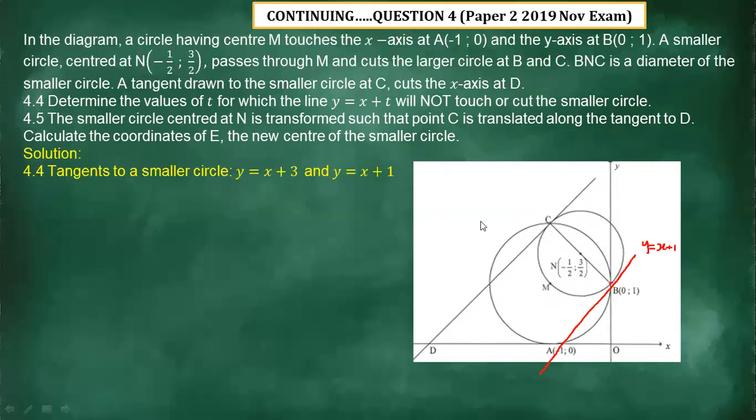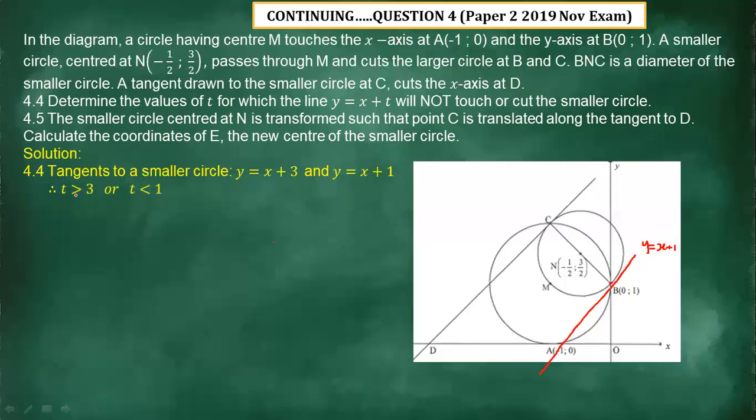Meaning we need to transform these two equations such that they will never touch this smaller circle. Now, how do we do that?